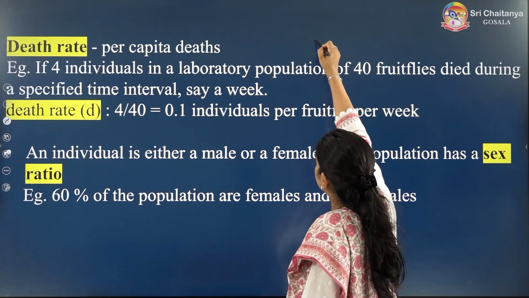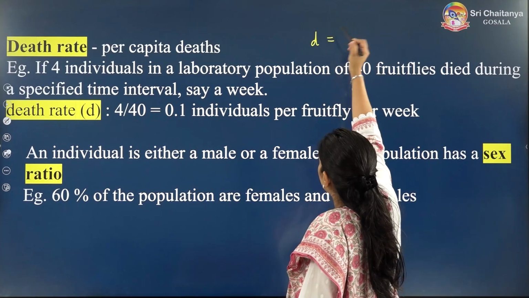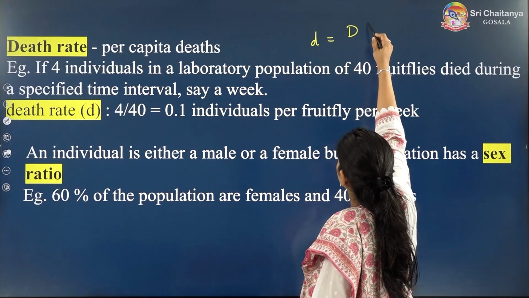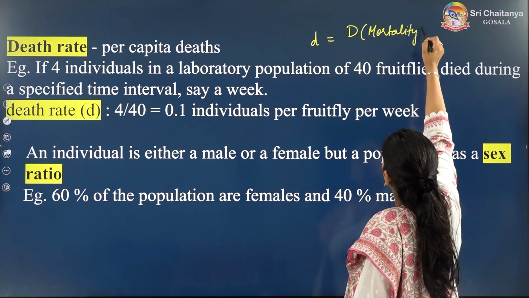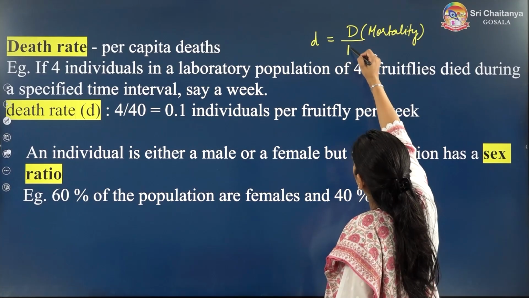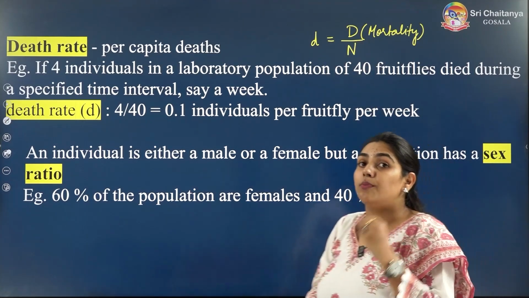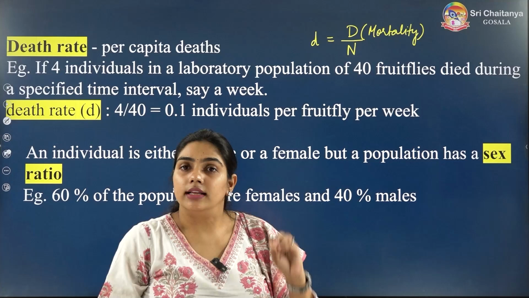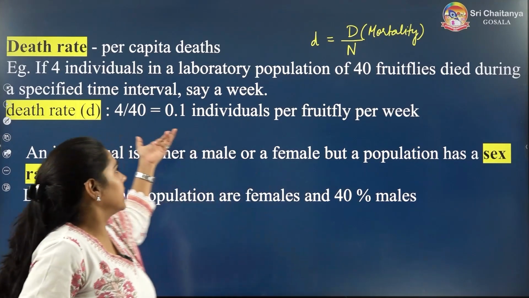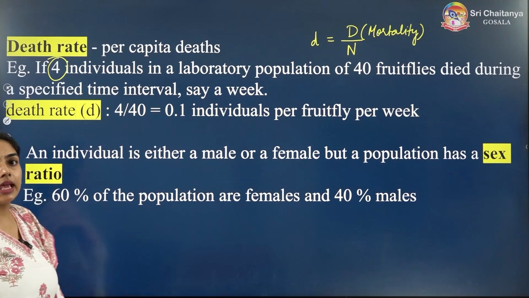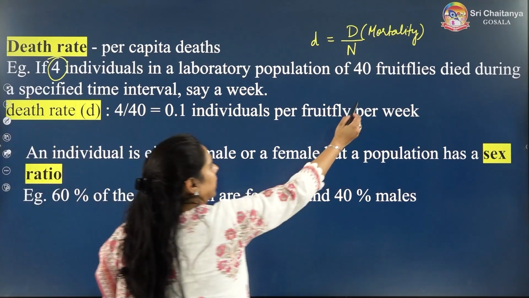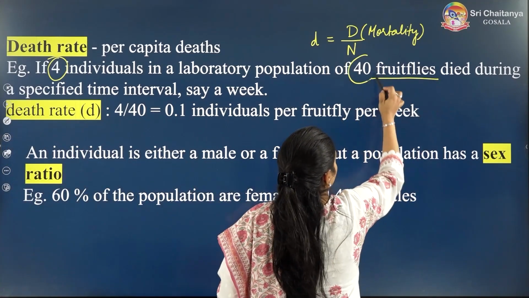We can take death rate as small d, the total number of deaths, which can be called mortality, and the original population size, that will be N, right? So let us take the example given in NCERT. If 4 individuals in a laboratory population of fruit flies, how many fruit flies are there?